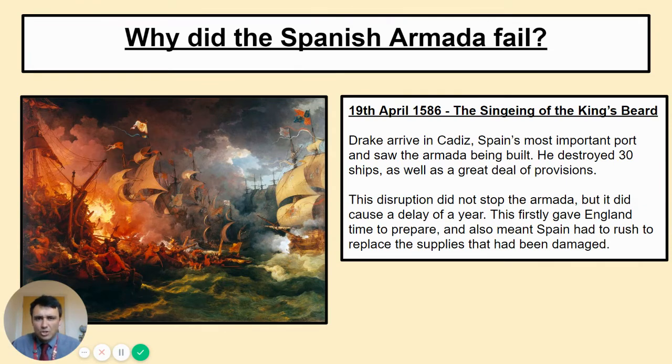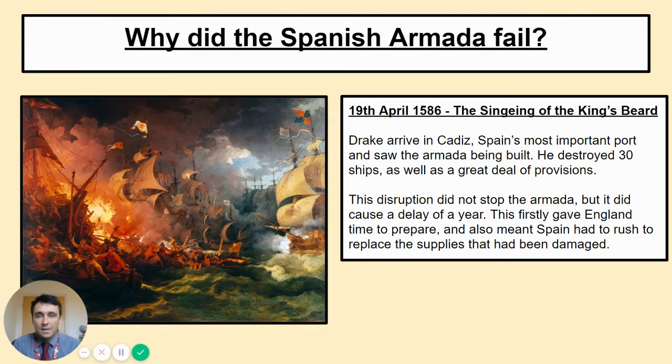But a lot of these ships were unsupervised at the time, and so Drake just sees an opportunity, and he just goes crazy. He starts to fire at these Spanish ships. They were loaded up with goods and provisions, but there weren't really too many people on board. No one was expecting a surprise attack. And so Drake was able to sink 30 ships